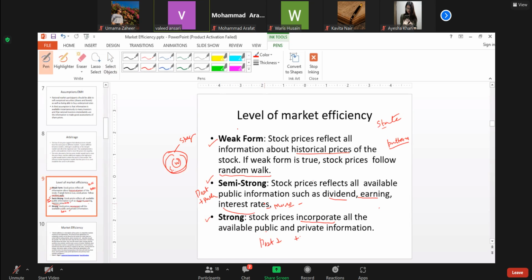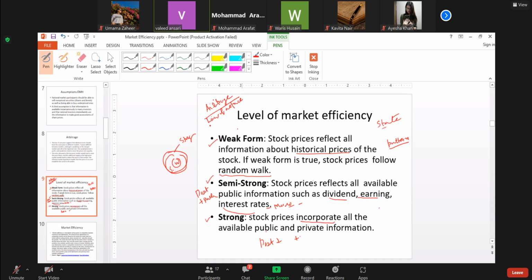Now behind this market efficiency, I have been telling you there is a concept that you cannot profit. It is the concept of the law of arbitrage. Arbitrage, I have already explained to you. Arbitrage is the process, which is also called the law of one price.